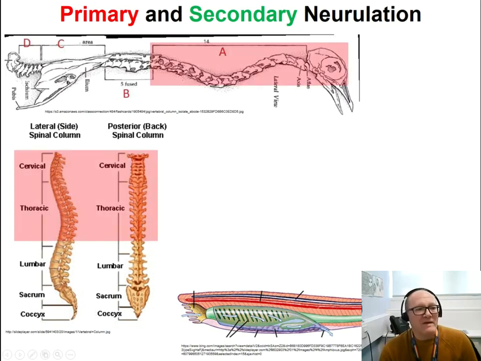So we find primary neurulation usually connected to the neural tube that is responsible for the formation of the anterior part of the spine and the brain. In fact, the anterior part of the neural tube will develop into the brain, and the posterior part of the neural tube will develop into the spine. So primary neurulation is usually associated with this part of the body.